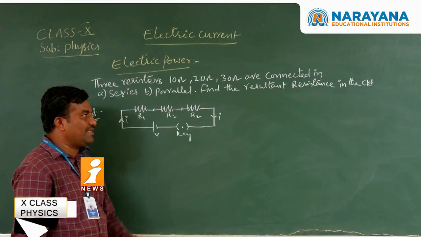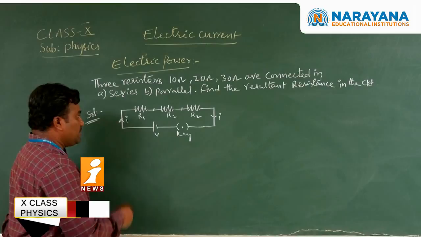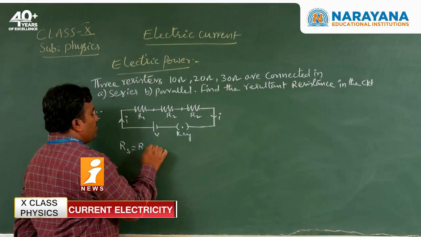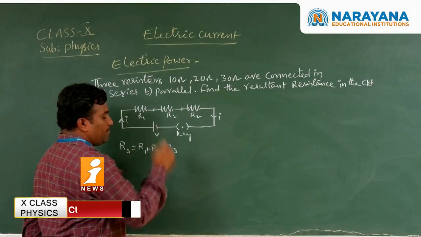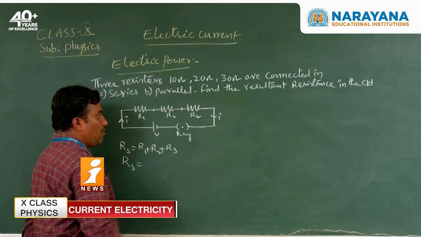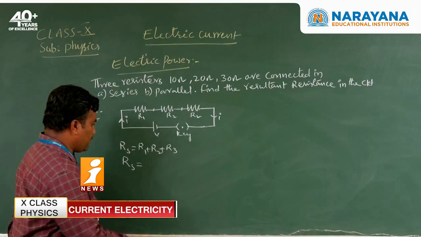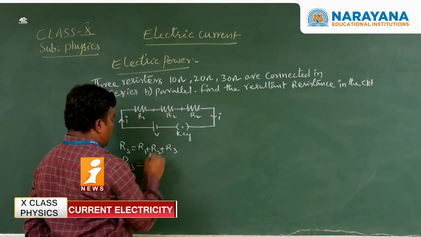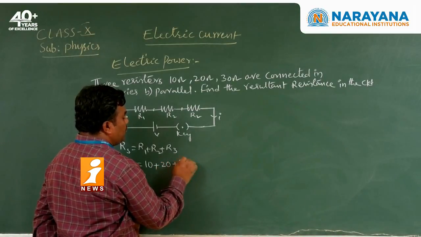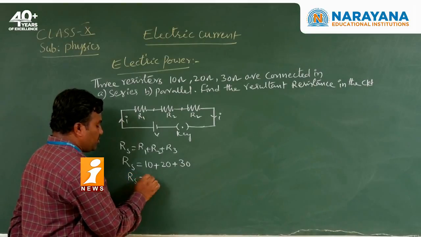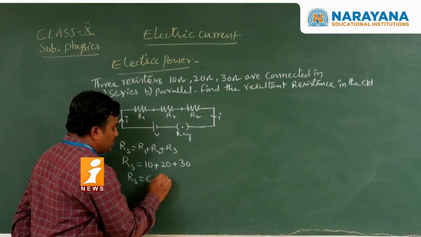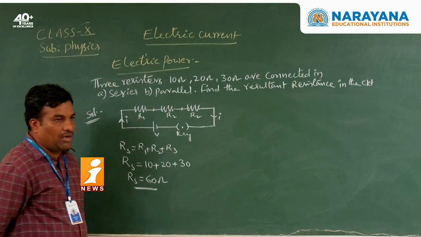Now we find the resultant resistance in the circuit. What is the series combination? Rs is equal to R1 plus R2 plus R3. So we write the resultant resistance R is equal to R1, which is 10 ohms, plus R2, 20 ohms, plus R3, 30 ohms. Therefore the resultant of the given series circuit is 10 plus 20 plus 30, totally 60 ohms.